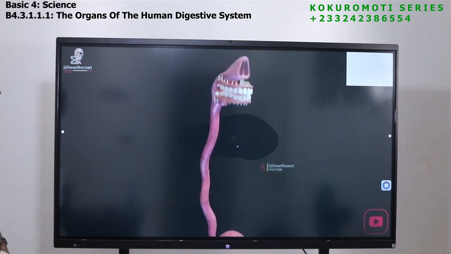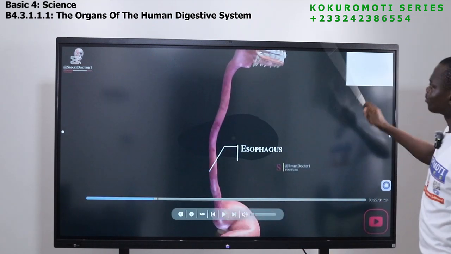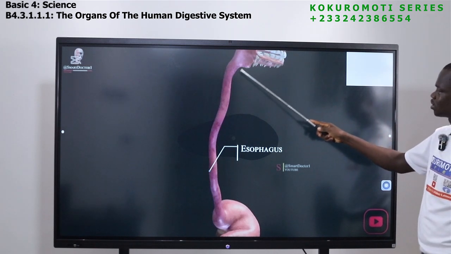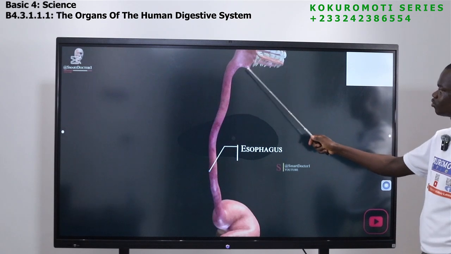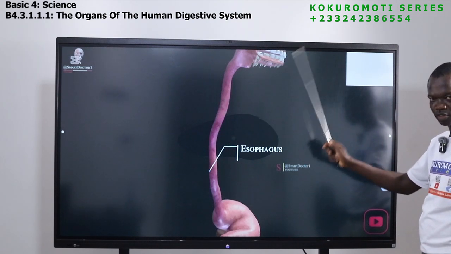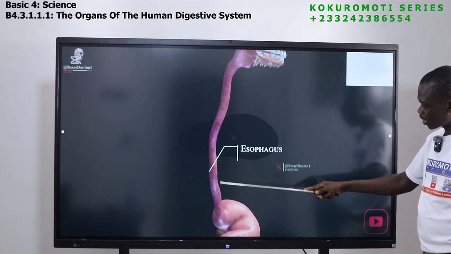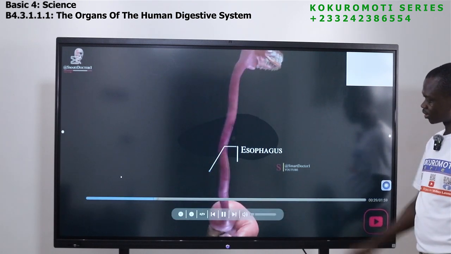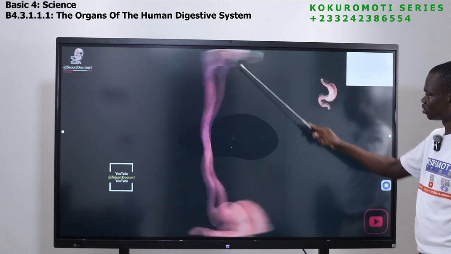Listen on. So after you have finished chewing the food in the mouth, it comes to this side. This is what we call the esophagus. So the tongue will send the food to the esophagus. Here, this is the long tube called the esophagus. The esophagus carries the food from here and gives it to this part. This part is the stomach. So this is the esophagus.